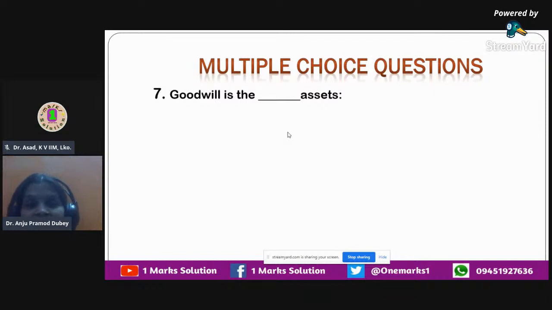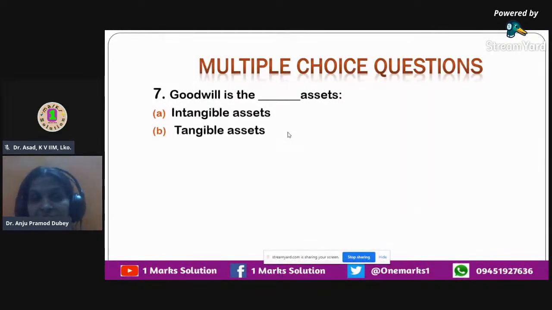Over here, we say that goodwill is the dash asset. Goodwill is the dash asset for any organization. How do you classify goodwill? What is goodwill? It is basically the name and fame, or the value of an organization or the brand of an organization because of its effective, strong financial track record.